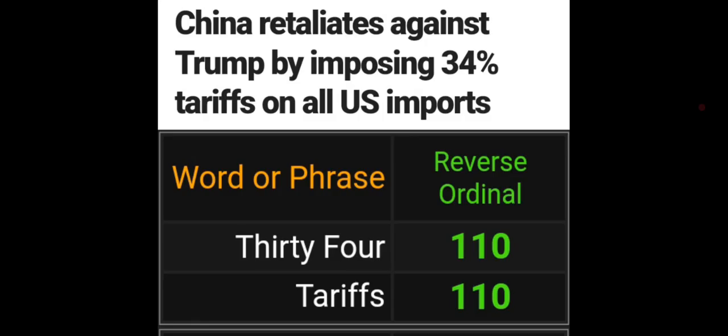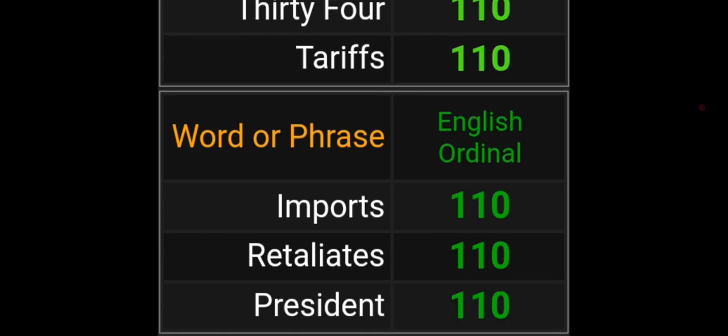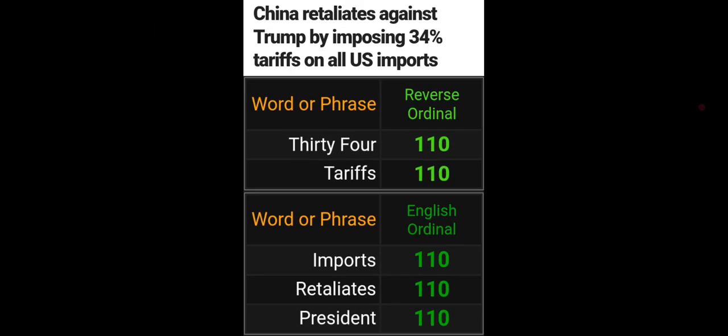When you write out 34, it equals 110. Tariffs equals 110, imports 110, retaliates 110, and president 110. They're retaliating against the president, Trump, right? So that's a lot to be a coincidence.